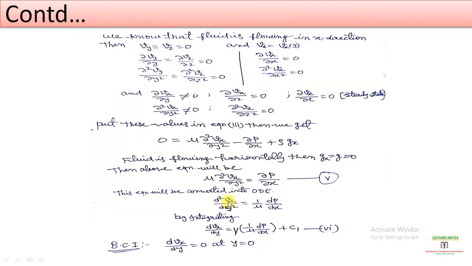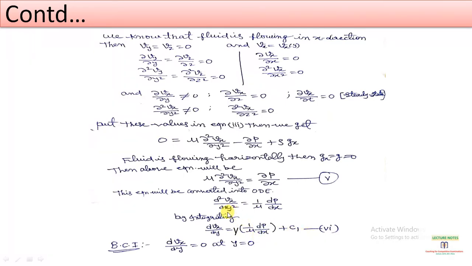d square Vx will give dVx, and dy square will come to this side, so this complete term will work as a constant. If we integrate this term with respect to dy, it will work as a constant. So it will give dVx by dy equals y into 1 by mu dp by dx plus c1.